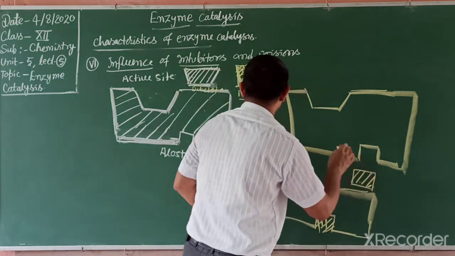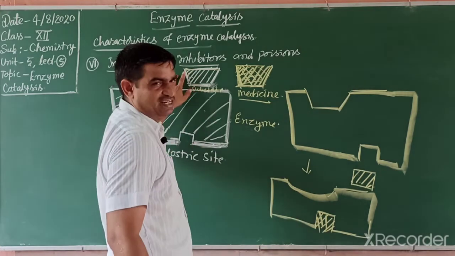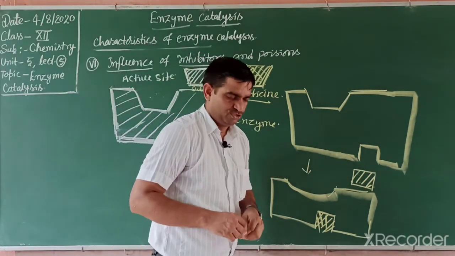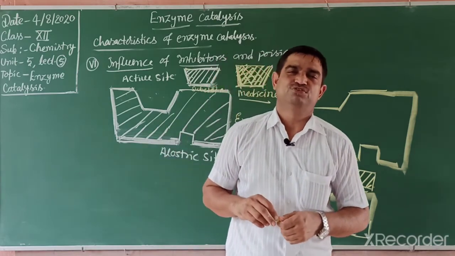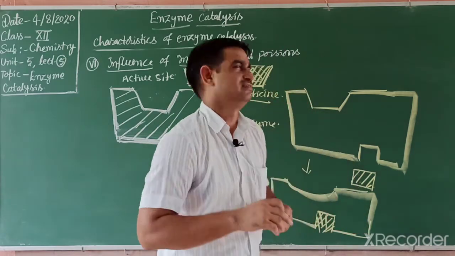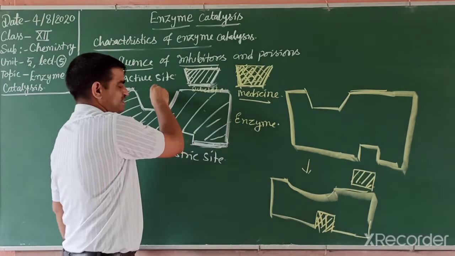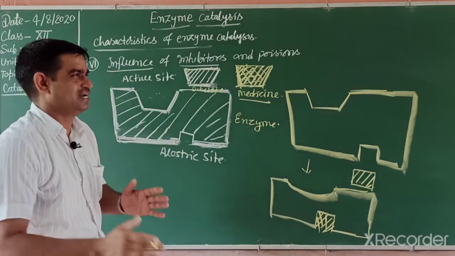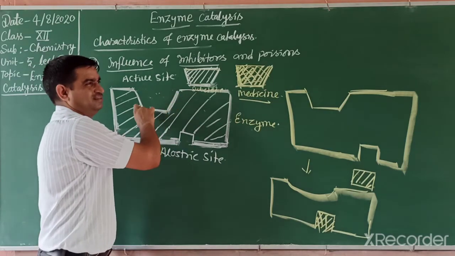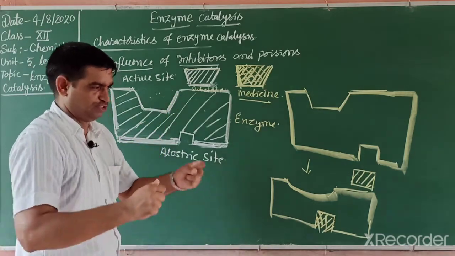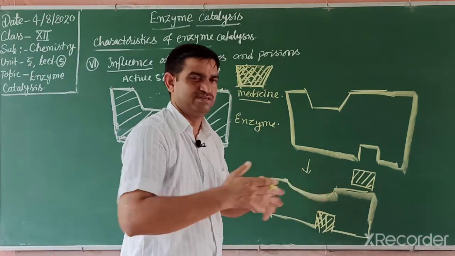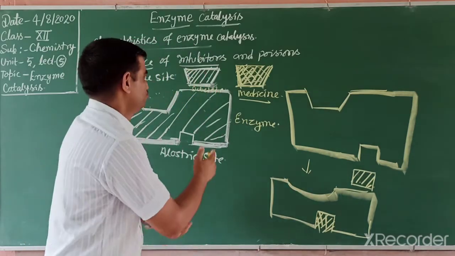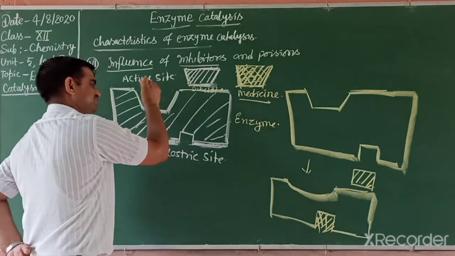So these are the ways the inhibitor or poison works, by occupying either active sites or allosteric sites. Our drugs or medicines work like this. Either they occupy active sites or allosteric sites. If they have a similar shape and size, then they occupy the active site. That is competing. If two persons are competing and a terrorist takes the same uniform, then we can't identify him. So medicine works like this.